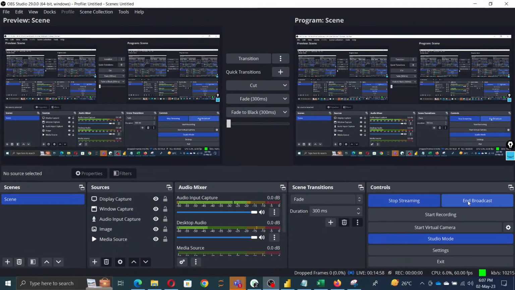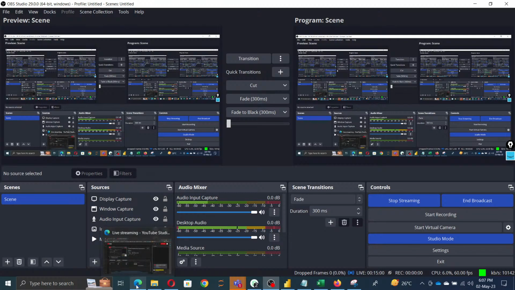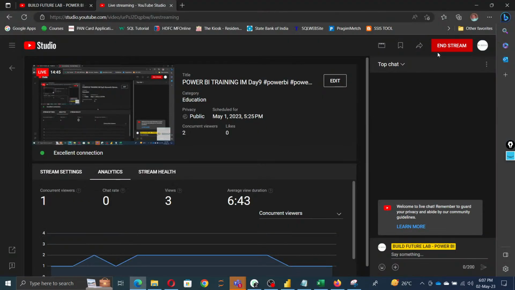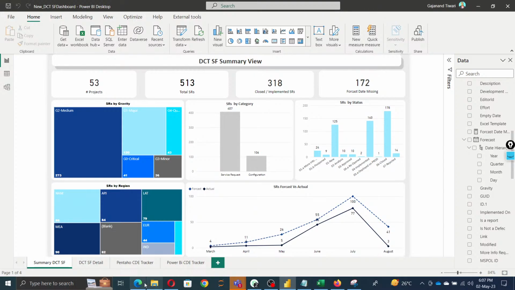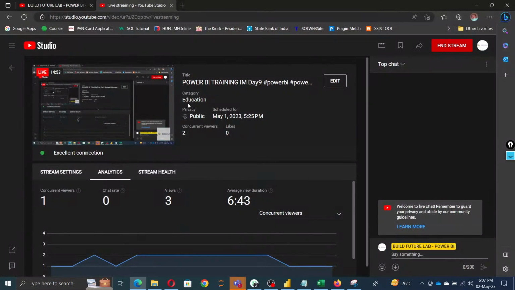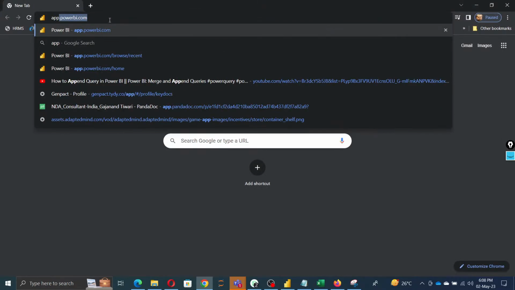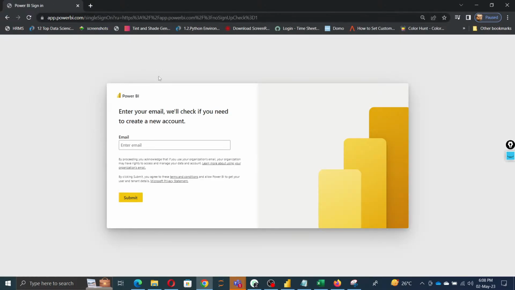Sir, how to go to workspace? Yes, sir. Because in my laptop I can't find. You just go to the app.powerbi.com. What are you talking about, Monica? Go to the app.powerbi.com. Okay. App.powerbi.com. Log in with your email ID.